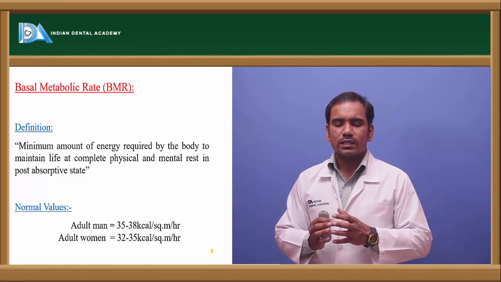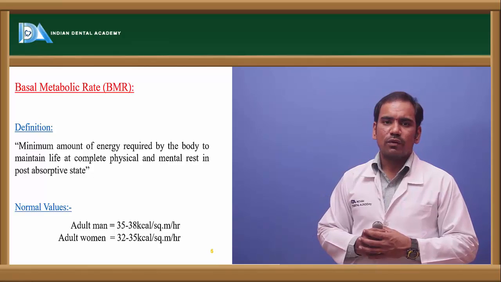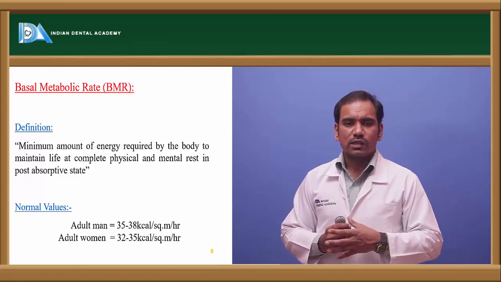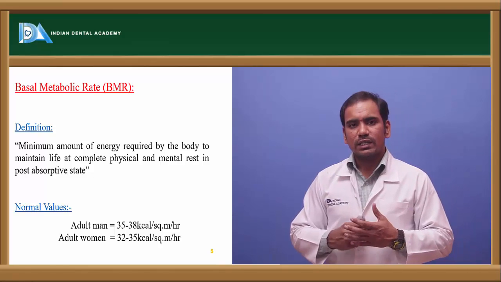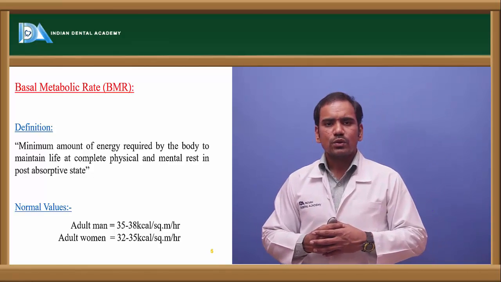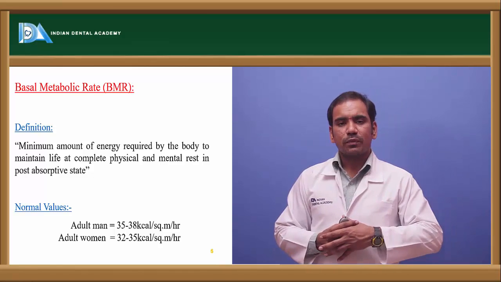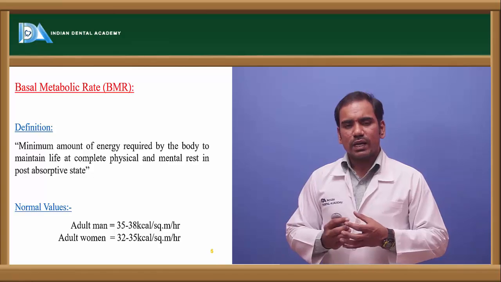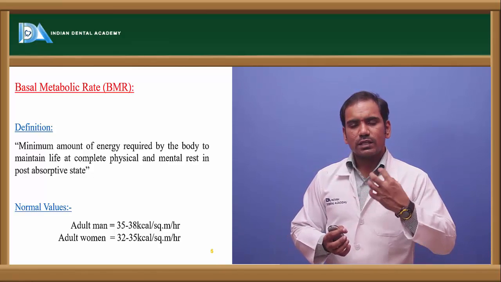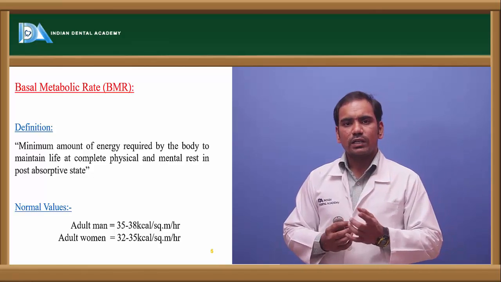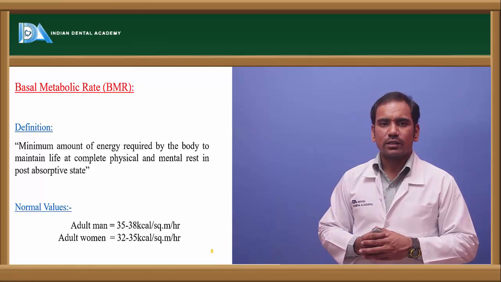In those conditions, the body requires energy to maintain vital functions, like the function of the heart, the renal function of the kidney, respiration, and the conduction of nerve impulses. The energy required for those vital functions when a person is at mental and physical rest and in the post-absorptive condition is called the basal metabolic rate.